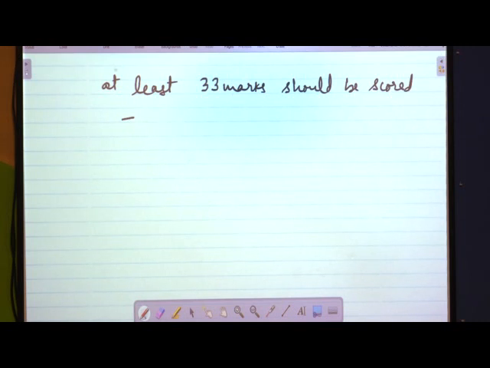Suppose we are having, what is the example for this? Suppose there was a test conducted of 100 marks, and the passing criteria is at least 33 marks should be scored. I hope this example is good to understand.